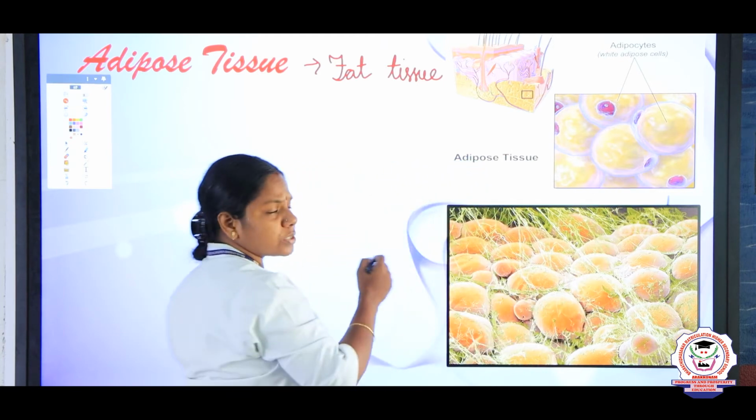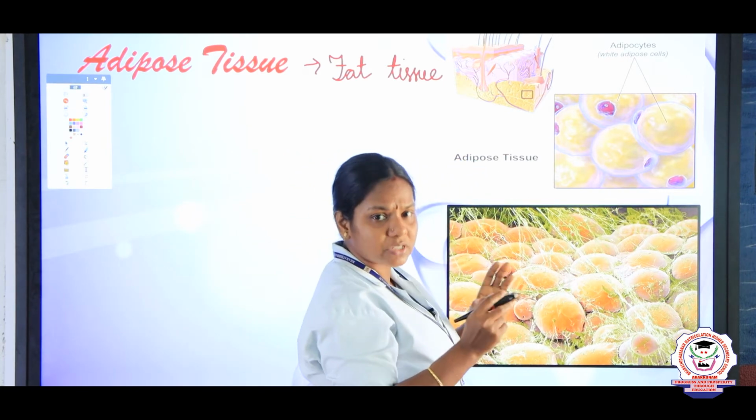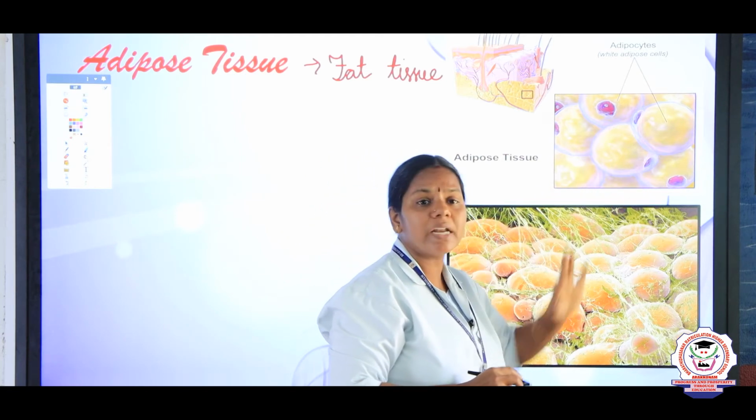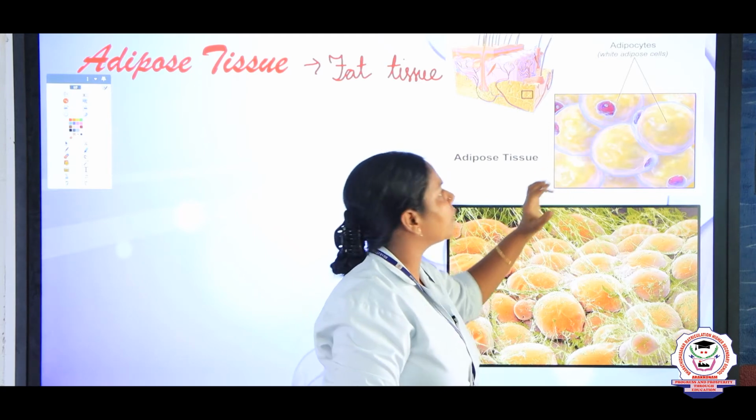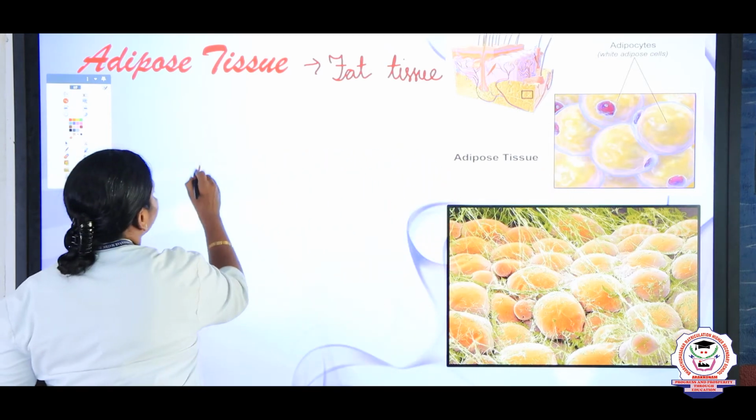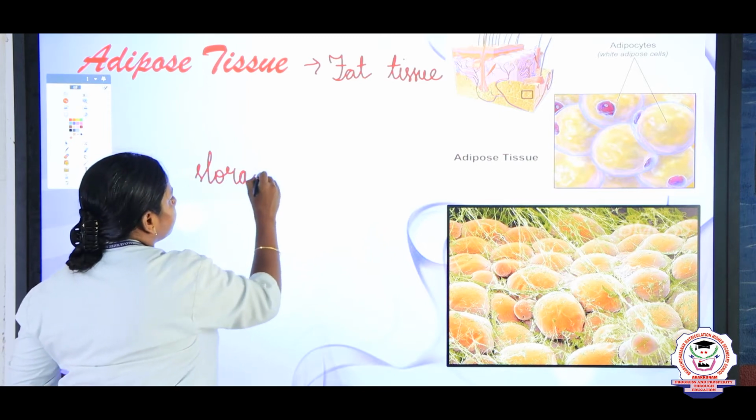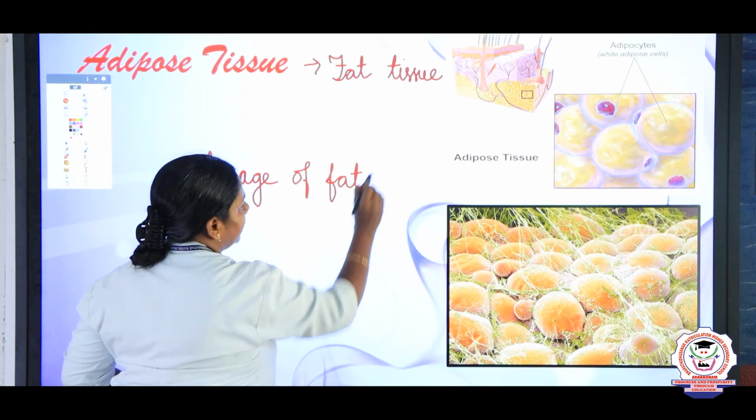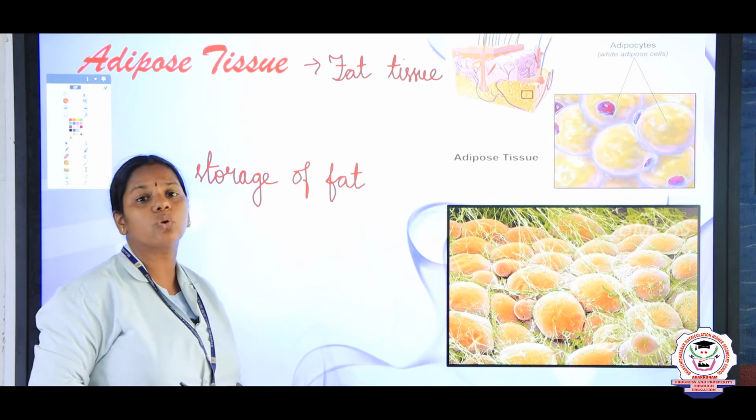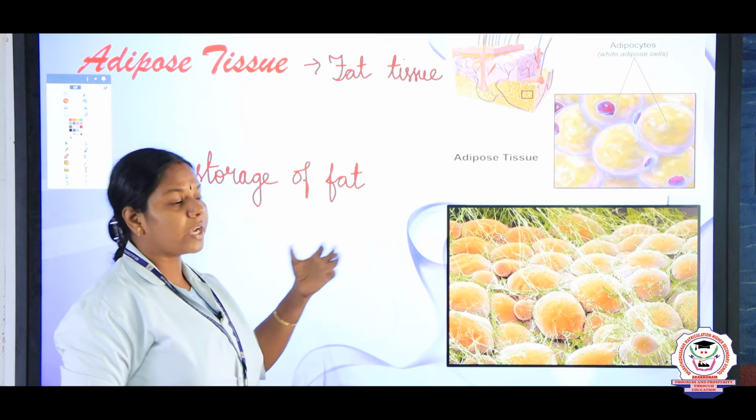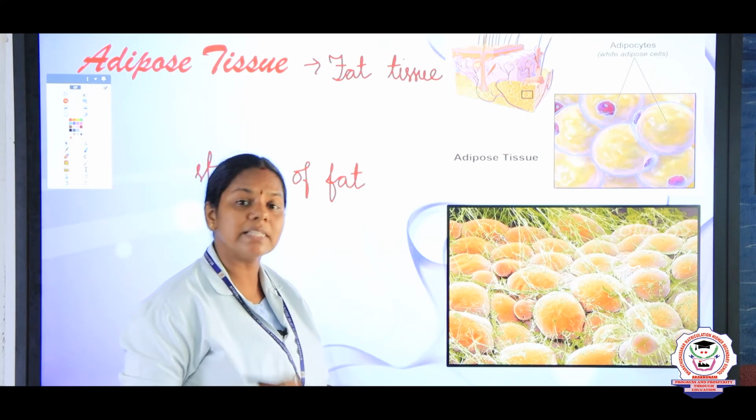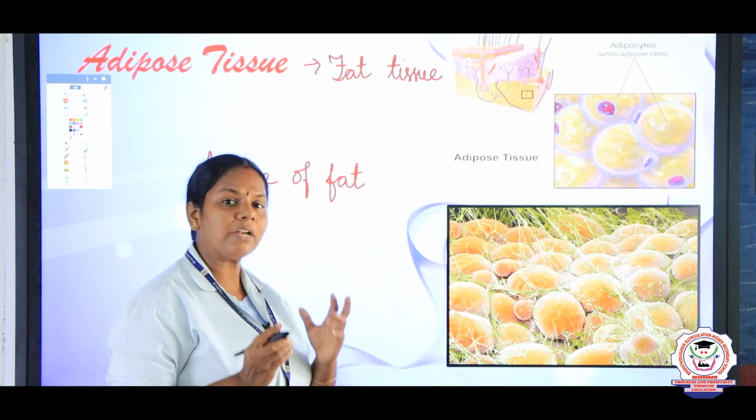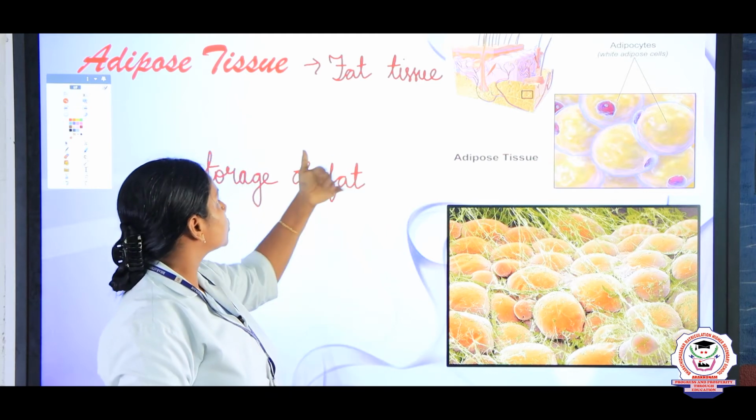In adipose tissues, nearly 90% of the space is occupied by the fats, and remaining only the cell membrane and the nucleus. So, what is the main function of this? Storage of fat. When there are excess nutrients in our body, children, it is stored as fat, and when a person is fasting, these fats are converted into energy and used as a fuel. So, the main function of the adipose tissue is storage of fats.